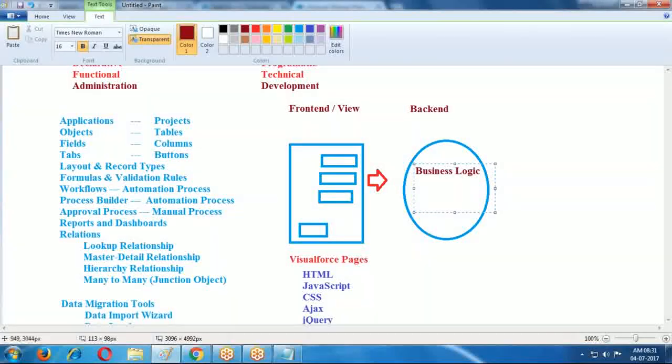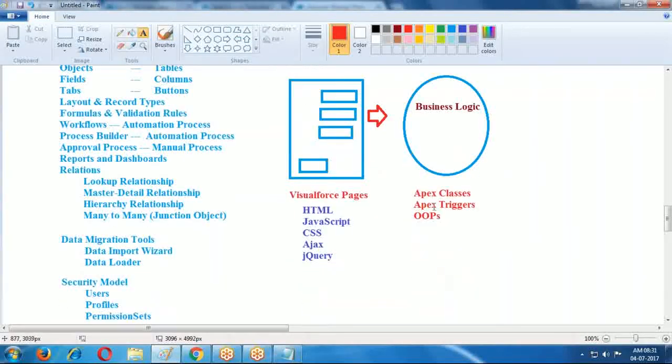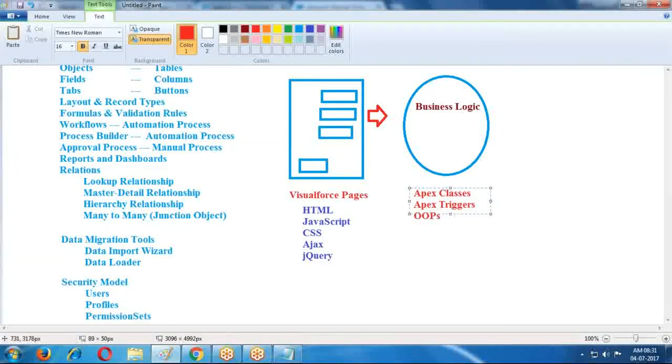This business logic we are implementing mainly by using Apex classes and Apex triggers. Everything is implemented based on the OOPS concept only.